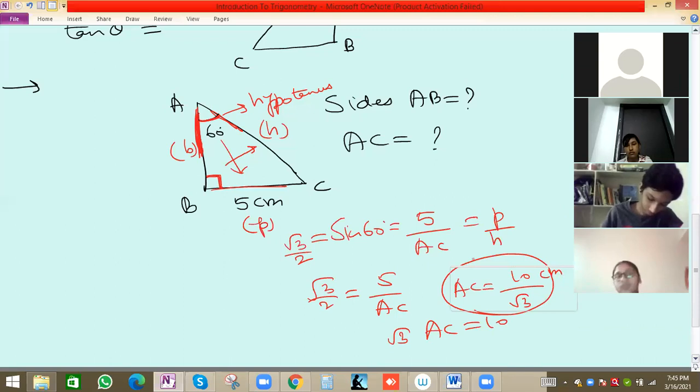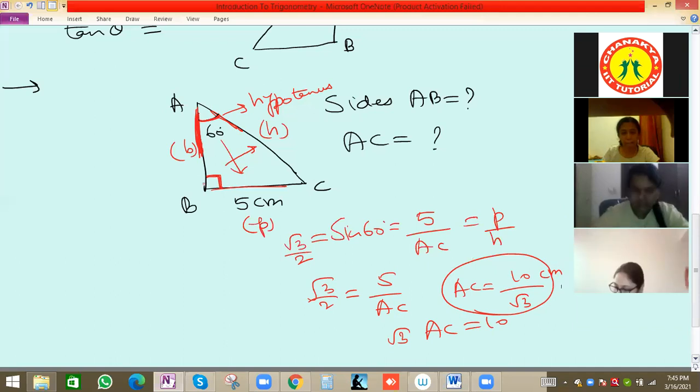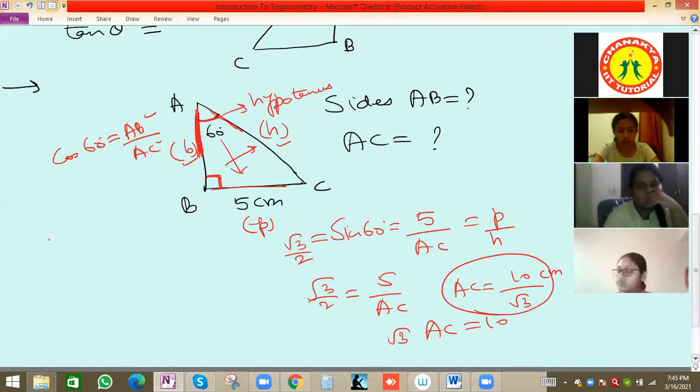Got it, everyone? Yes, sir. Because cos also we can take, but cos is difficult to take because cos 60 will be adjacent, meaning base AB by hypotenuse AC, so both sides we don't know. Better to take sine. Or tan also we can take.